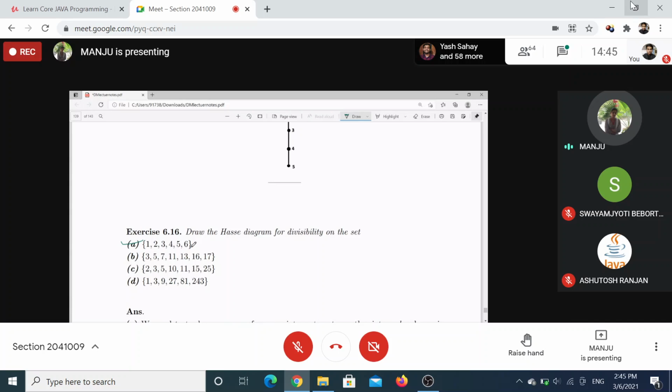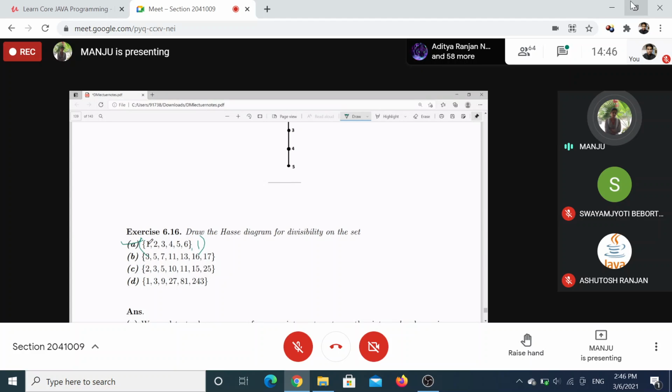Just draw the Hasse diagram. Yes, tell me. 1 divides 2.